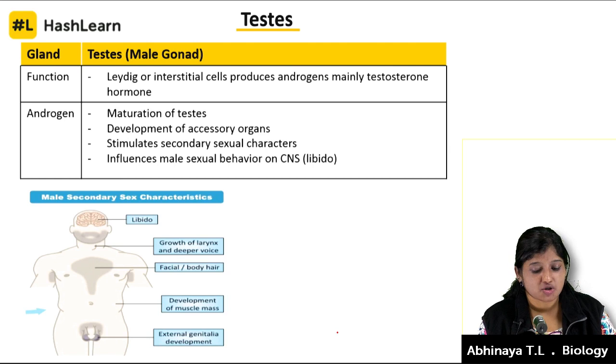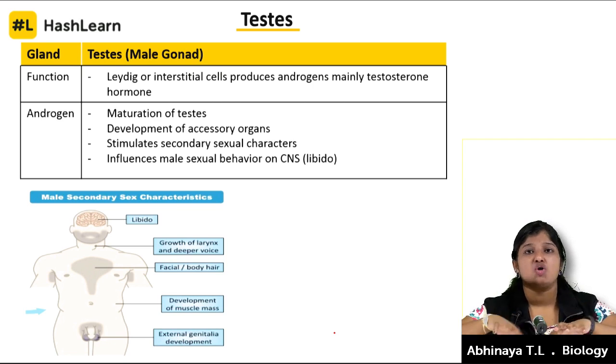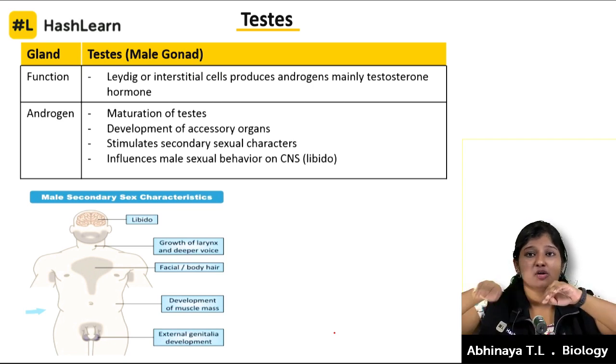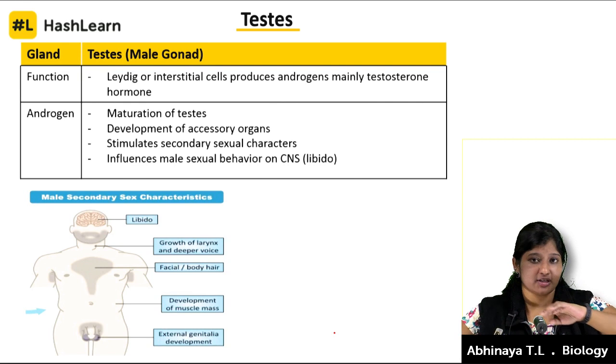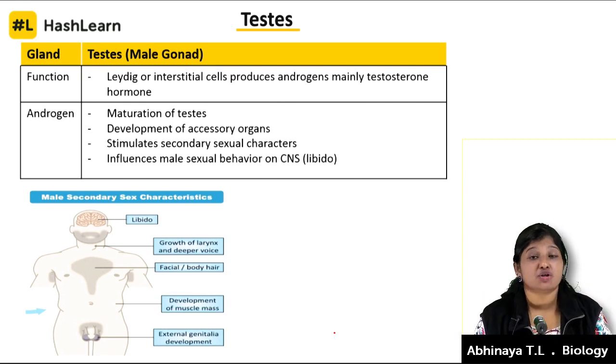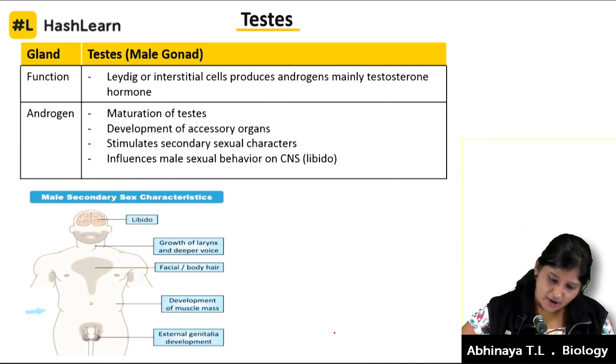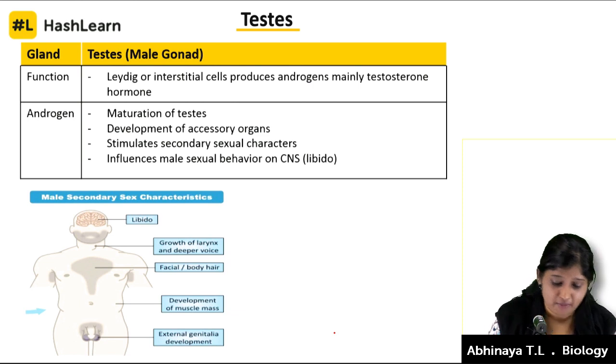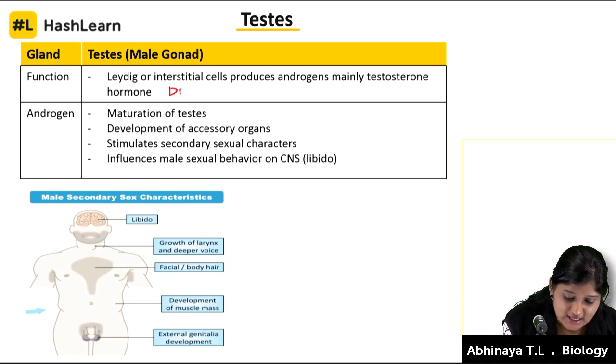Function: as I told, Leydig or interstitial cells. Interstitial means something which is in between. So these cells are sitting in between the loops of the seminiferous tubule and produce androgens, the class of male hormones, mainly testosterone. There is one more hormone in this class, called DHEA.